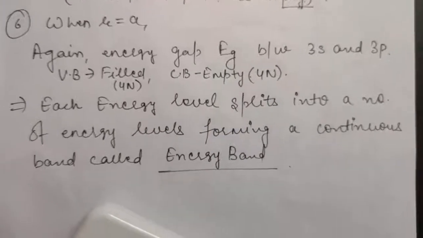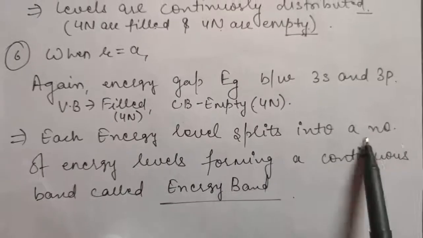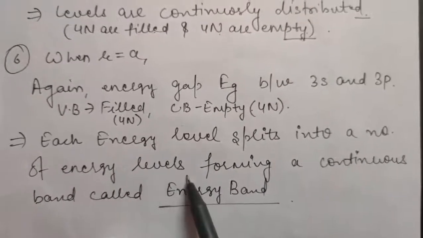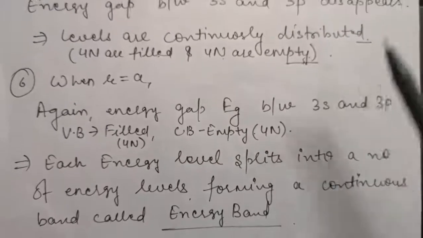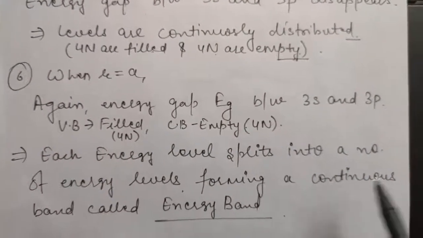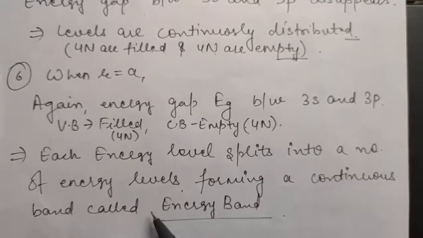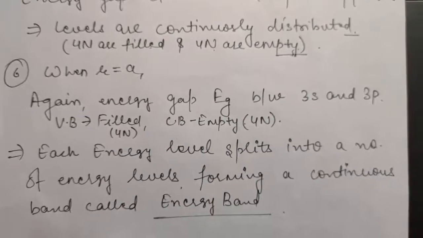Okay, so after all this discussion, you can say each energy level splits into a number of energy levels which form a continuous band called an energy band, and this you have studied in the fifth point, right? That energy levels are forming a continuous band, and each band will now become an energy band.